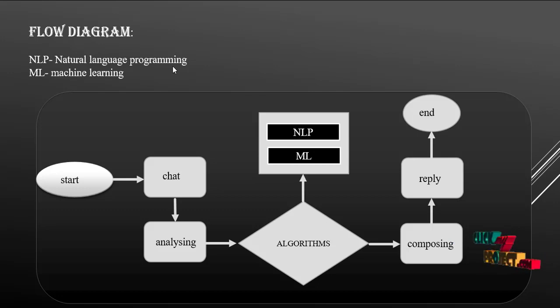NLP is for natural language processing. Here it is used for the English language, and ML is for machine learning and classifying the positive or negative, and composing and collecting. Composing means here the classifications are grouped together and replied to according to the positive or negative, and then the end process.